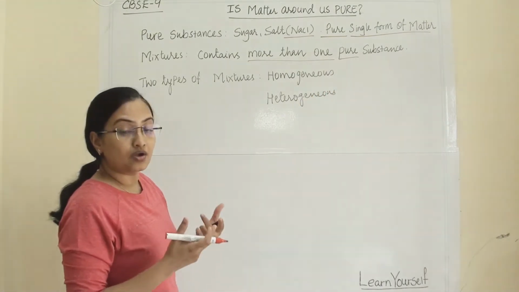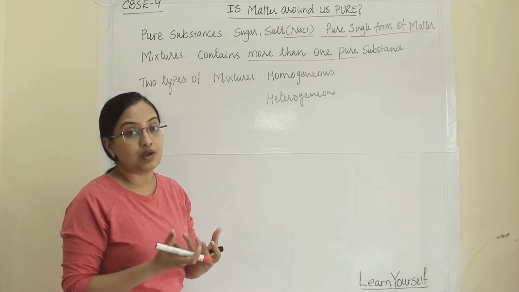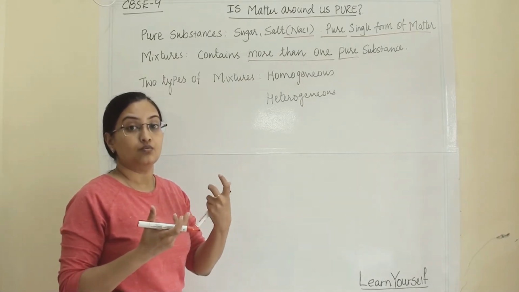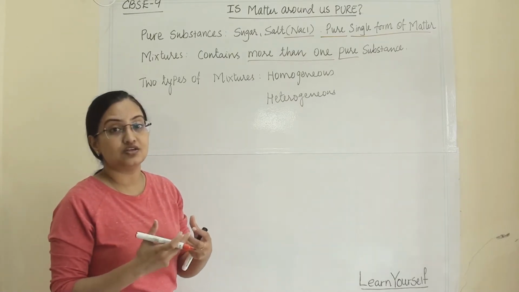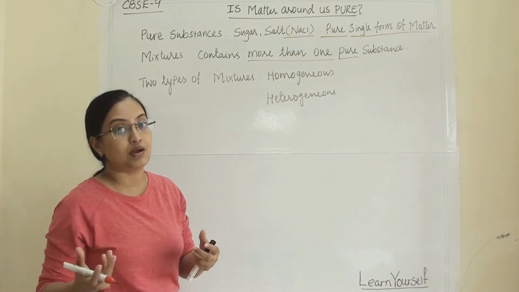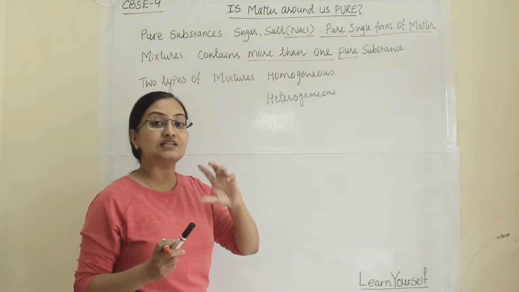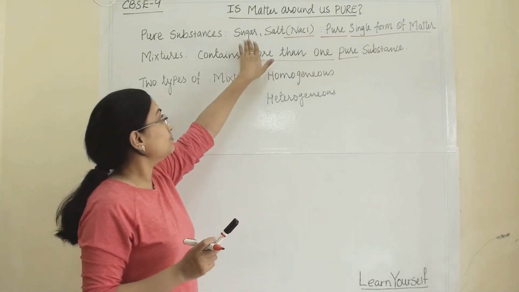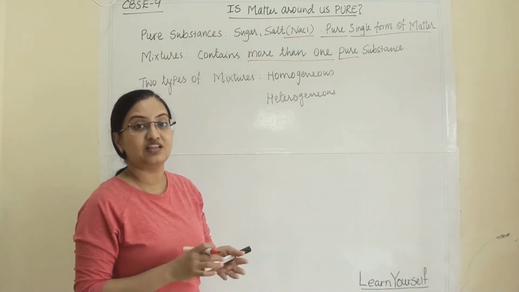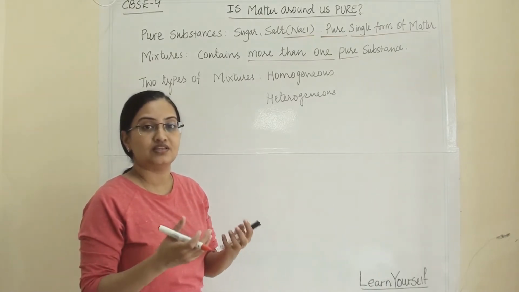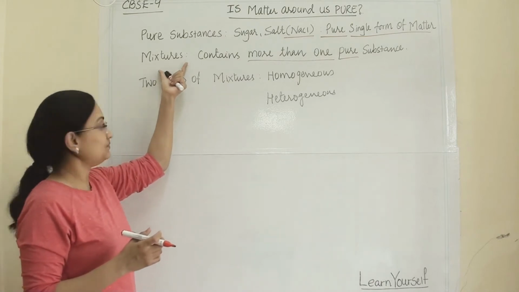When we are talking about sand and pebbles, sand is one component and pebbles are another component. They are mixed with each other, so that is a mixture of sand and pebbles. Now when you are mixing sugar and salt, they both are individually pure substances, but when they are mixed with each other, they become a mixture.